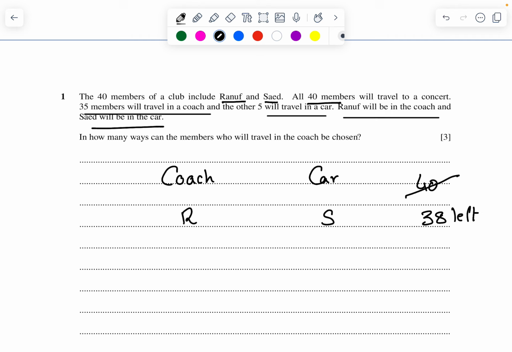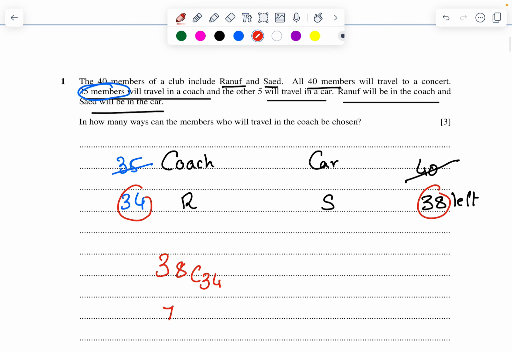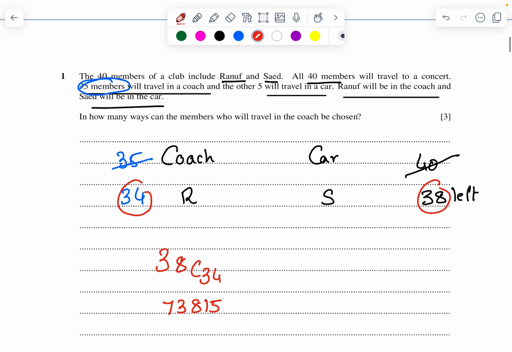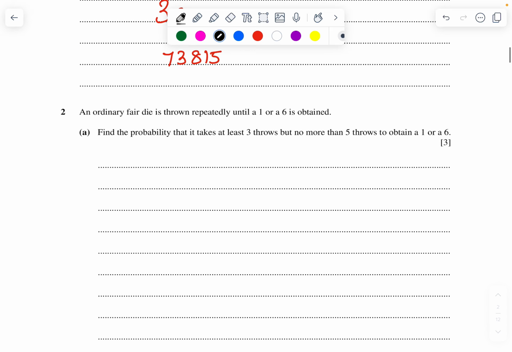Now, in how many ways can the members who travel in the coach be chosen? How many people are there in the coach? 35 are there, but already Rauf is included, therefore it will be 34. Out of 38, I need to select 34. So it is going to be 38C34, which is going to be 73,815.